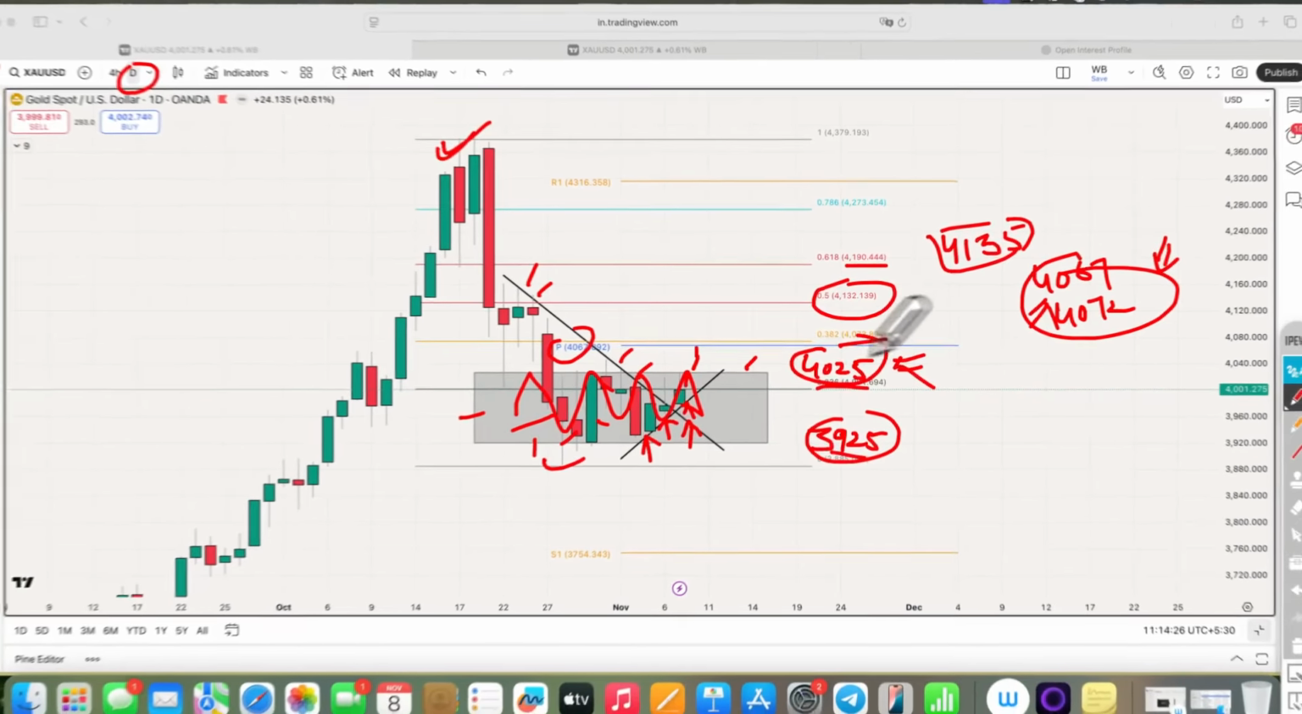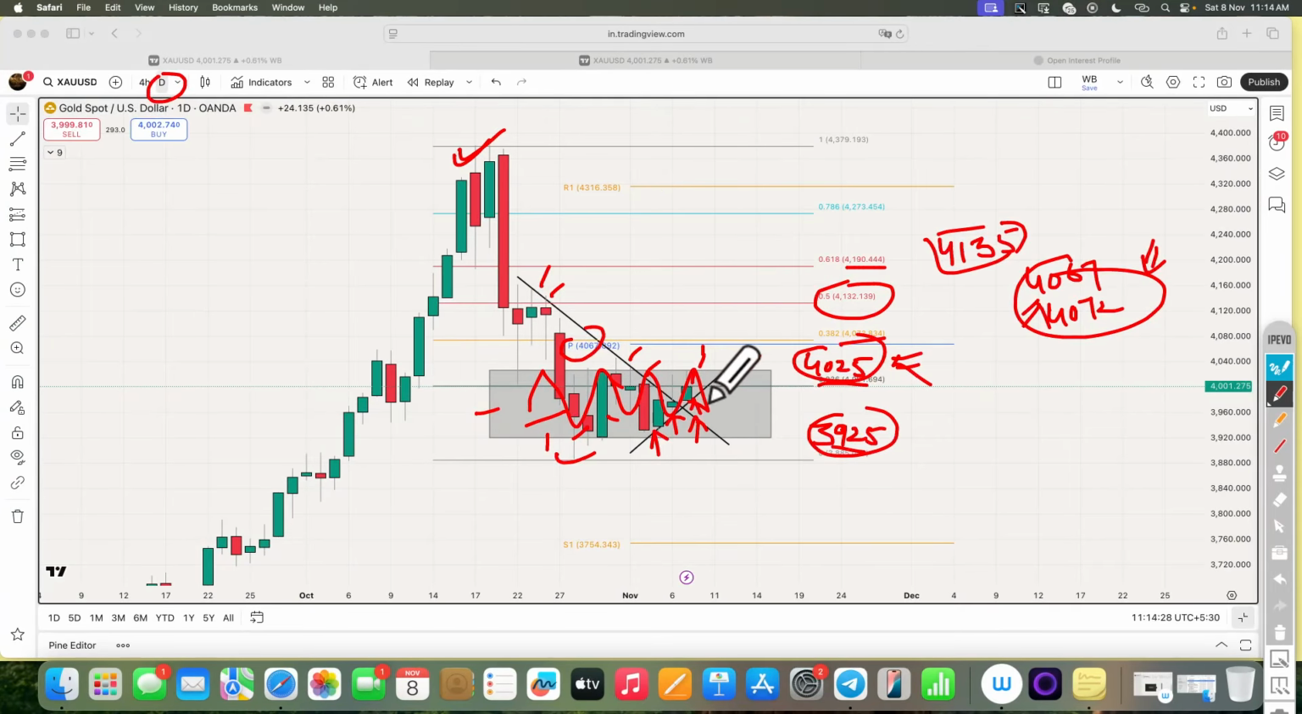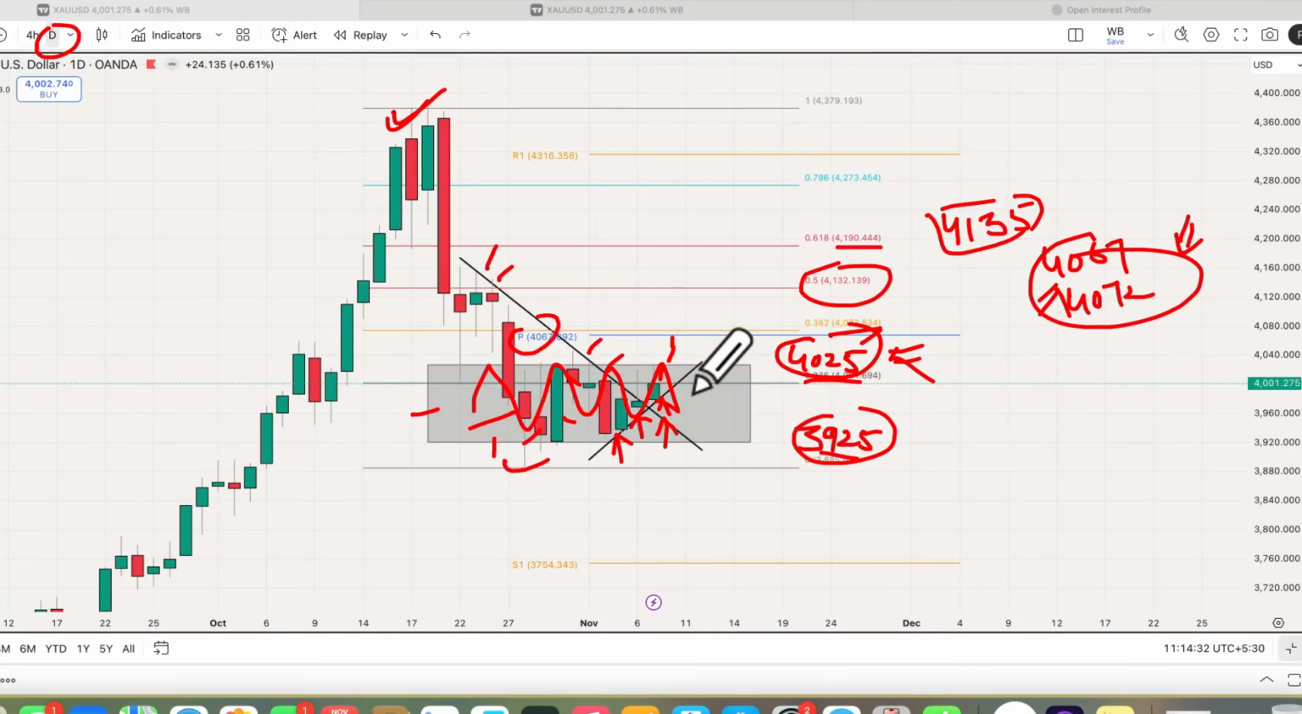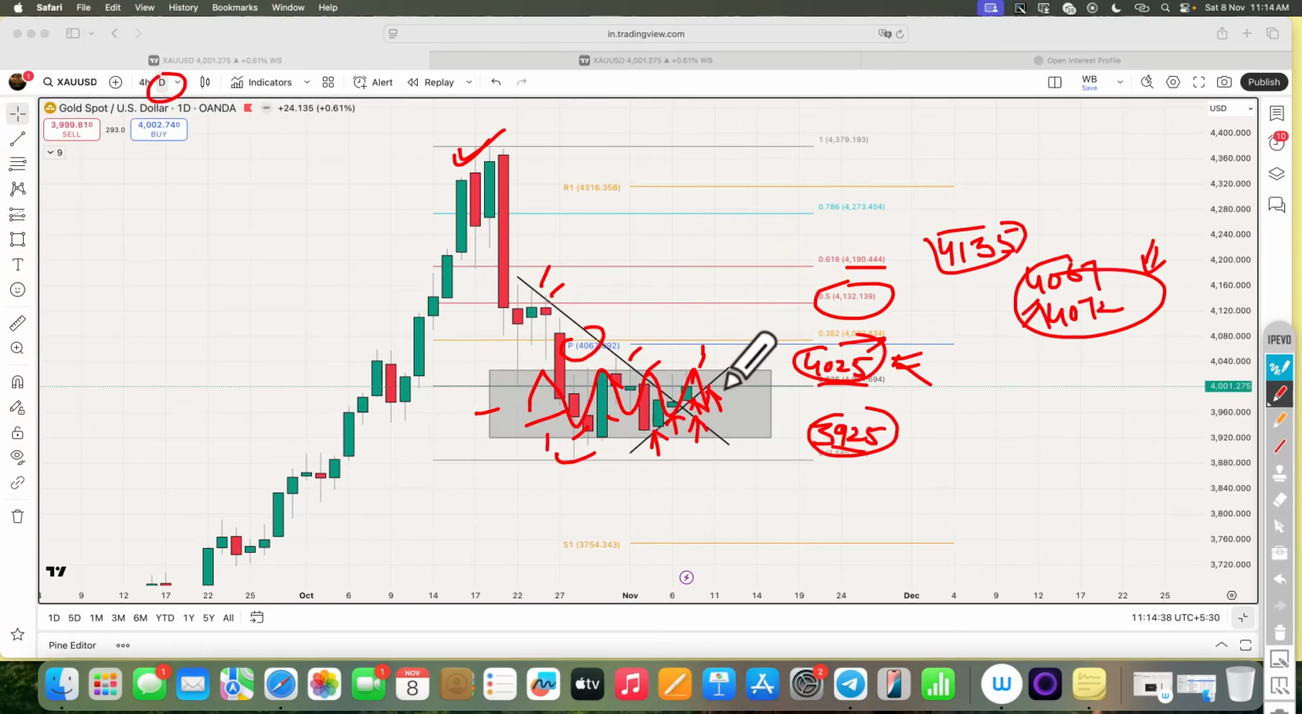Yes, these levels are possible if we see a breakout from here, and if price holds this level, this rising trend line. Price should not break this level or trend line, then only we can expect higher levels. As overall we have a breakout, the price action is showing positive sentiment and we can expect higher levels as per the structure.